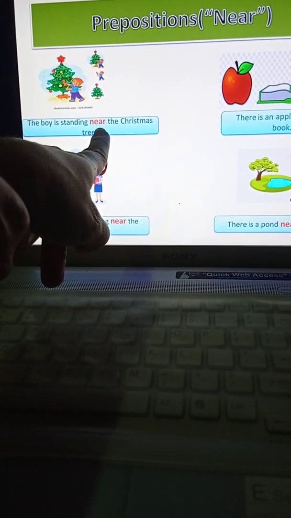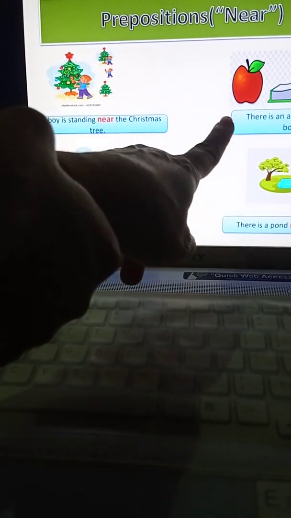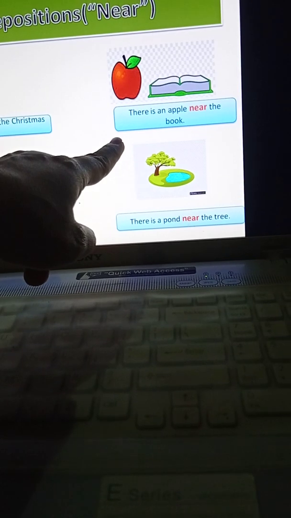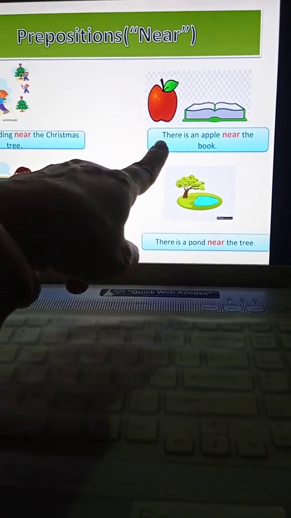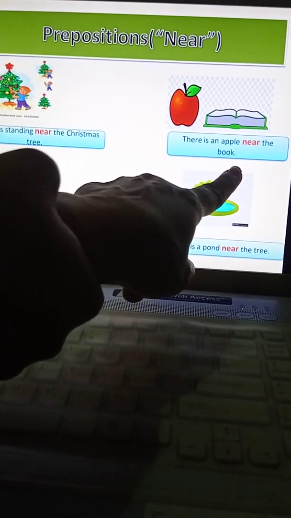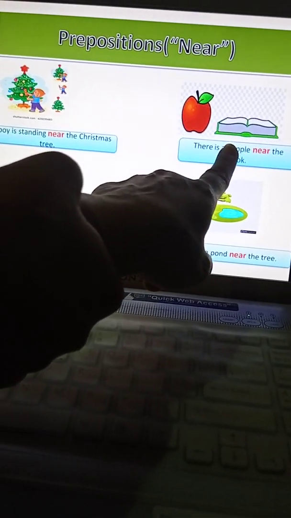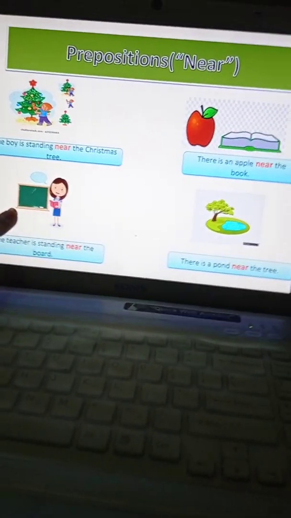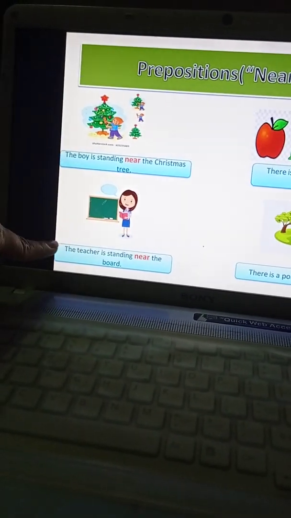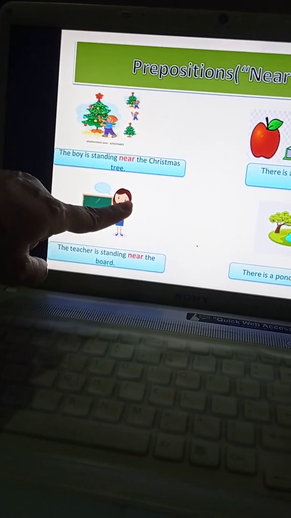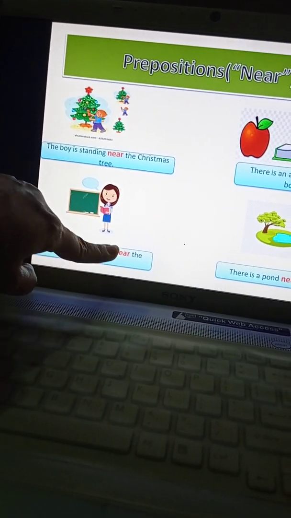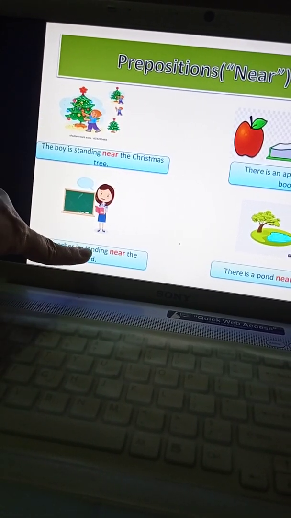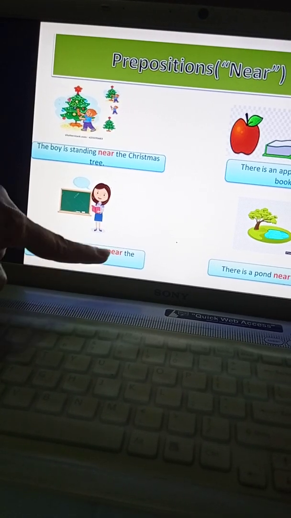Near is the preposition. Now here, where is the book, children? And where is the apple? There is an apple near the book, children. Now, what is the teacher doing, children? Here, the teacher is standing near the board. So, near is a preposition used for the teacher who is standing near the board.